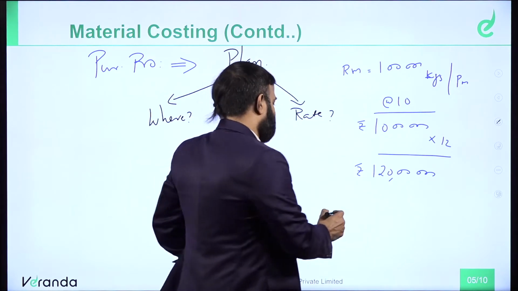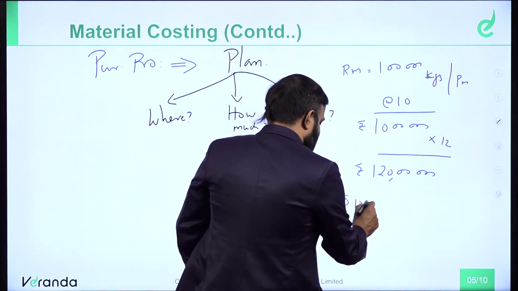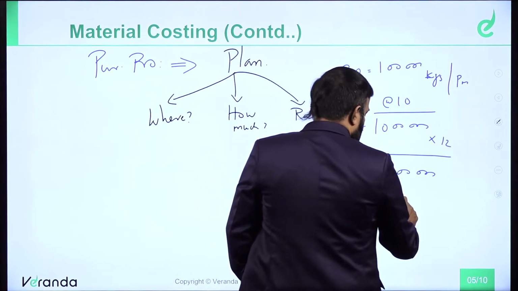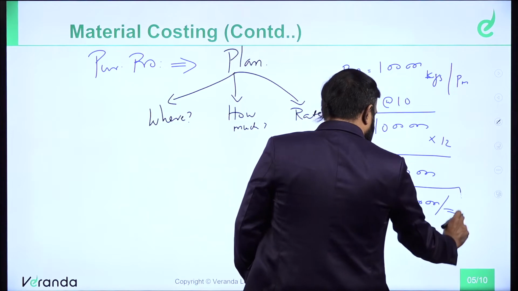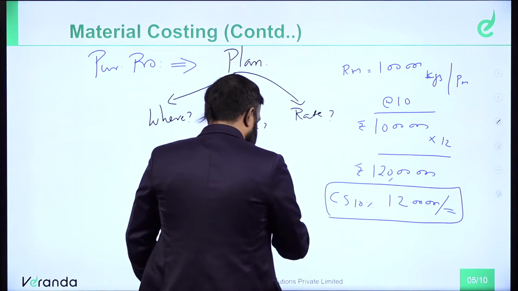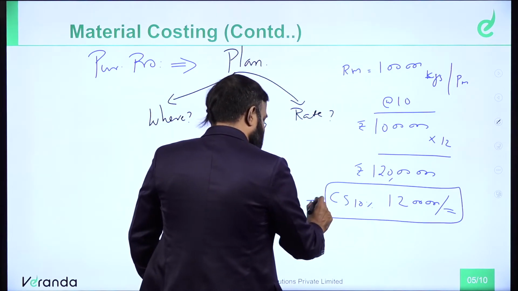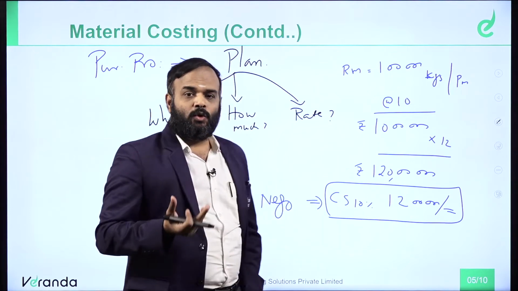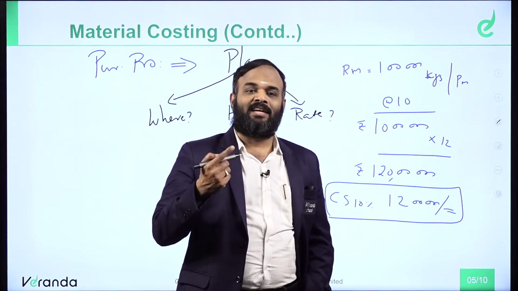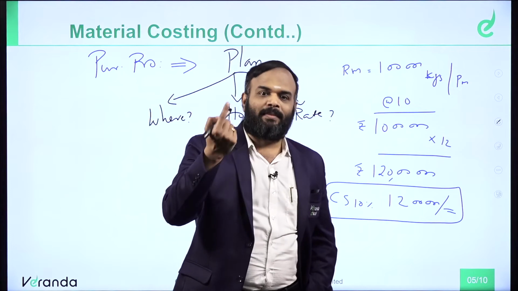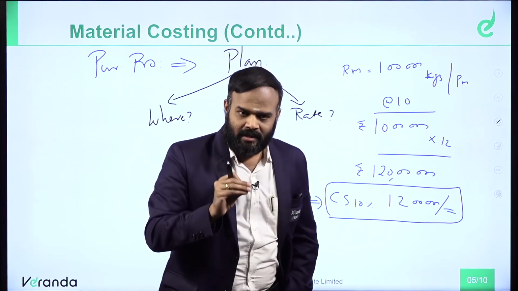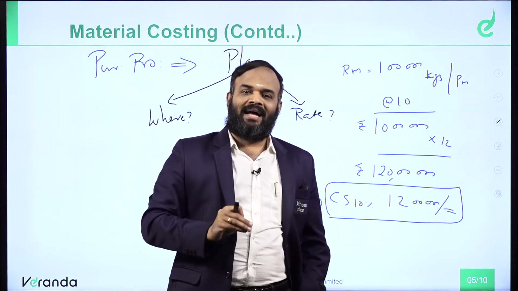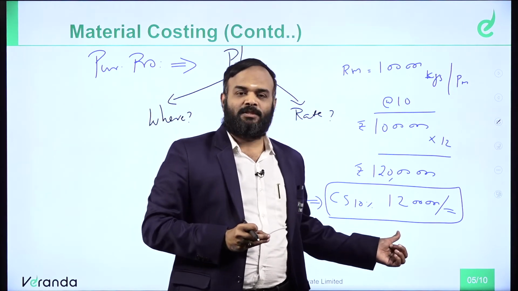Therefore, how much is the cost saving for me? If I agree to a 10% cost saving, it means 12 lakh rupees saved by way of negotiation. How much is the saving? 12 lakhs, which is nothing but 1 lakh saving per month. So, how much is the incremental profit? The same 12 lakh is extra profit. By way of agreement, by way of proper plan, I have saved 12 lakh rupees. It's a nice arrangement, or not?